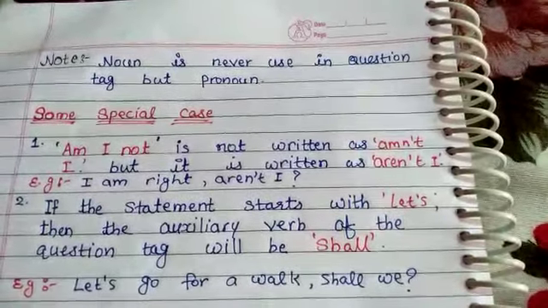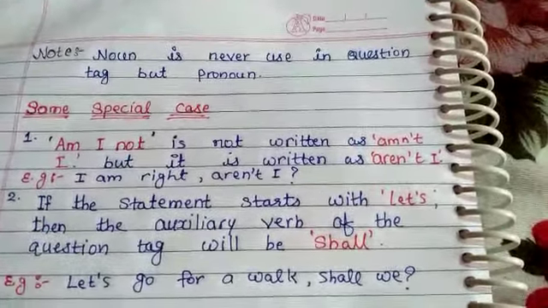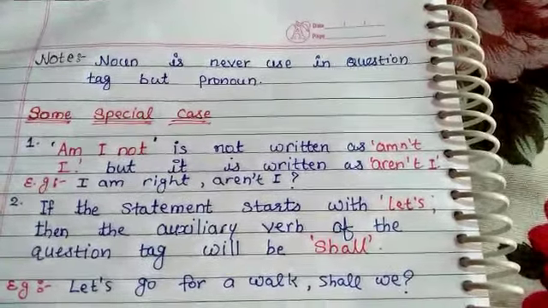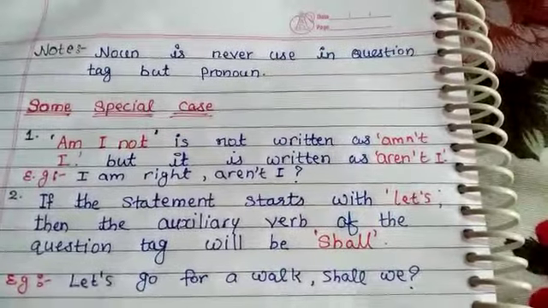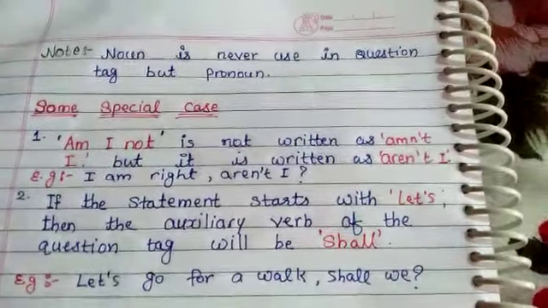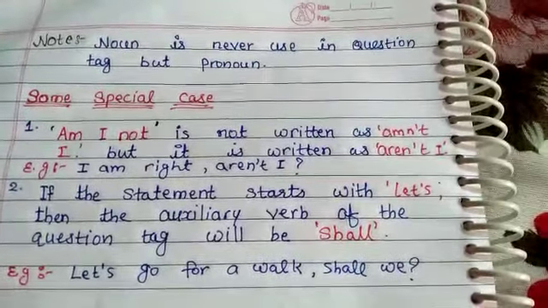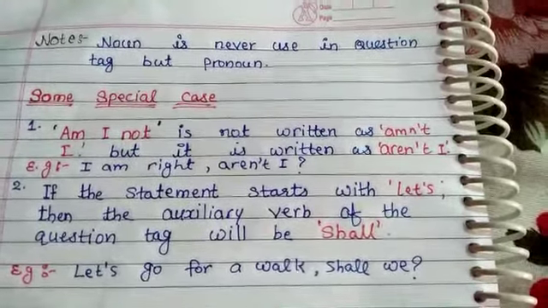Means in a question tag we always use he, she, it, they, etc. They all are pronouns. We always use a pronoun in a question tag but not a noun.